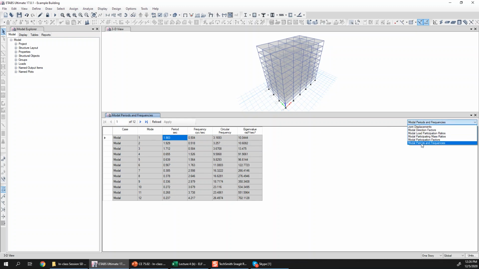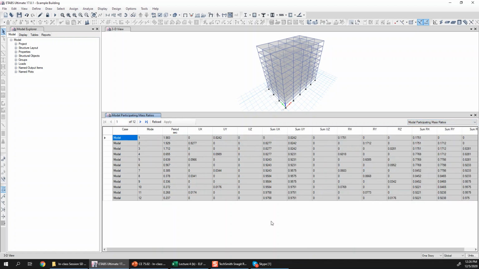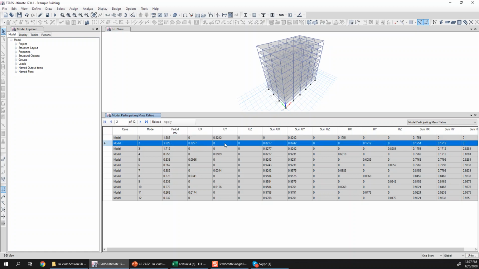So I can go to modal participation factors, or in fact modal participating mass ratios. Here you can see that the first mode, which is this highlighted mode, 1.983 second time period, has a zero mass participation in x direction, but 82% mass participation in y direction. So the first mode is primarily the first mode of y direction. Similarly, the second mode is the first mode in x direction, and no participation in y and z directions.